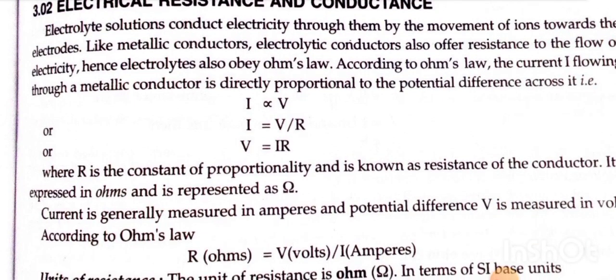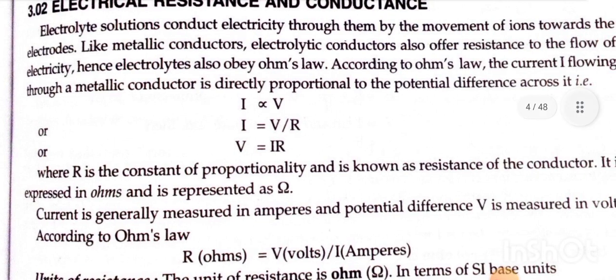Electrolyte solutions conduct electricity through them by the movement of ions towards the electrodes. Like metallic conductors, electrolytic conductors also offer resistance to the flow of electricity. Hence, electrolytes also obey Ohm's law. According to Ohm's law, the current flowing through a metallic conductor is directly proportional to potential difference across it. It means I is directly proportional to V, or I = V/R,